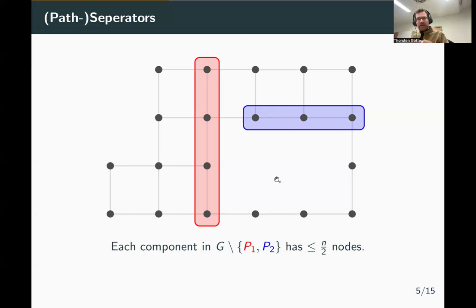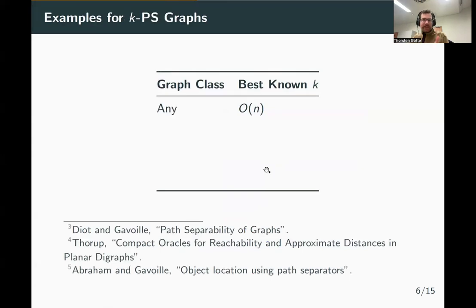And as it turns out, all the graph classes I mentioned before fall into this class of k-path separable graphs. So clearly, any graph that you can imagine is n-path separable. You can always basically remove all the nodes and be done with it. If your graph has a bounded tree width of tau, it is known that it is tau plus 1 path separable, because you can always find a set of tau plus 1 nodes that separate the graph, and each of these nodes is the shortest path to itself. A bit more complex, every planar graph is 4-path separable. That means you can remove 4 shortest paths, and you fall into smaller components.